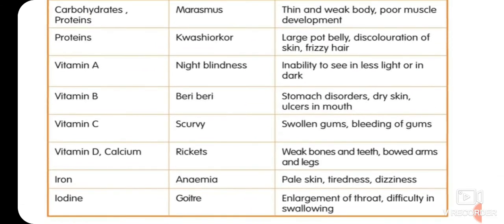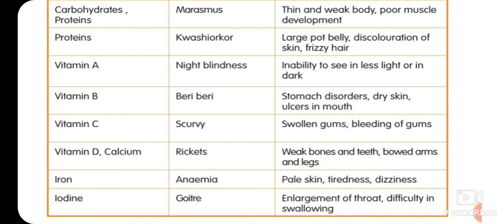So we have seen the picture of rickets also, in which the legs of the child are very weak. Iron, anemia. If we don't take iron in our food, then symptoms will be pale skin, tiredness, dizziness. Iodine, goiter, enlargement of throat, difficulty in swallowing. So these all are symptoms and diseases caused by deficiency of particular nutrients.